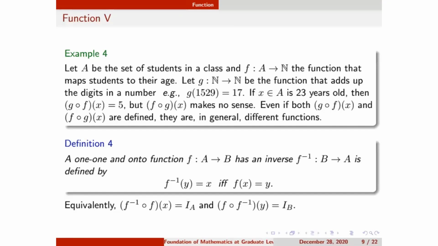Now I am defining f of f inverse of y. When I find f inverse of y, because y belongs to B, f inverse of y will be an element in set A. I defined f over the set A, so f of f inverse of y is definable. I can define it, and it is equal to the identity of set B.